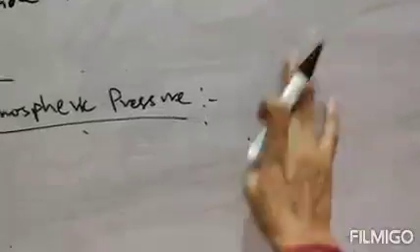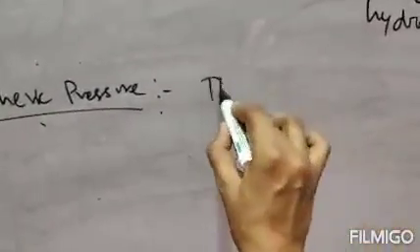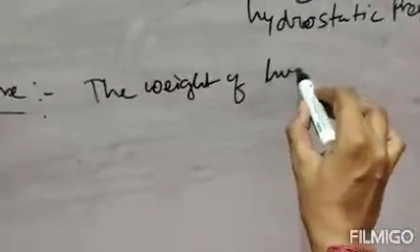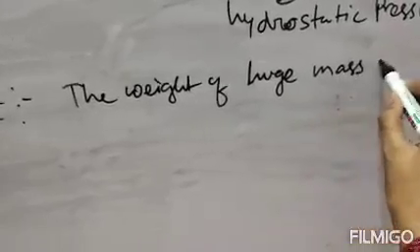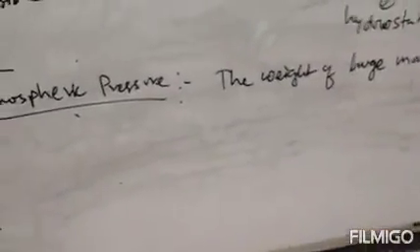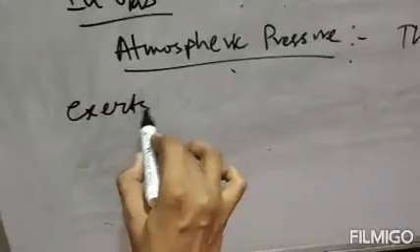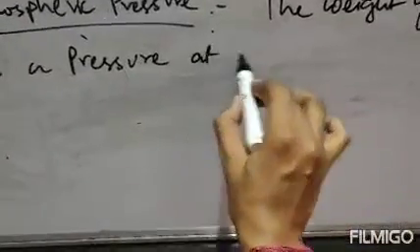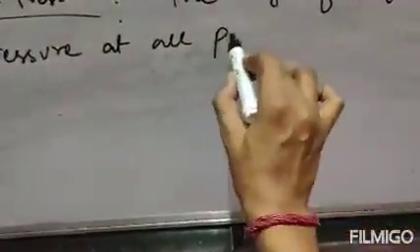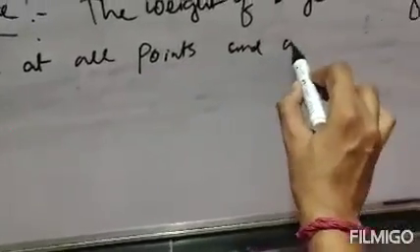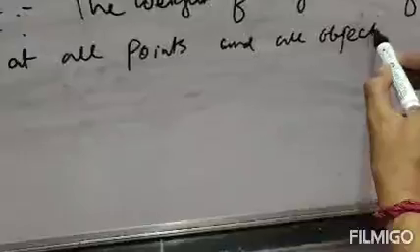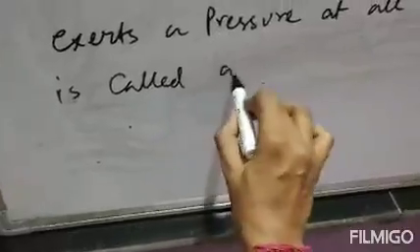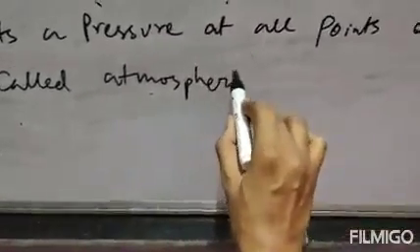So the definition would be: atmospheric pressure, the weight of a huge mass of air, exerts a pressure at all points and all objects, which is called atmospheric pressure.